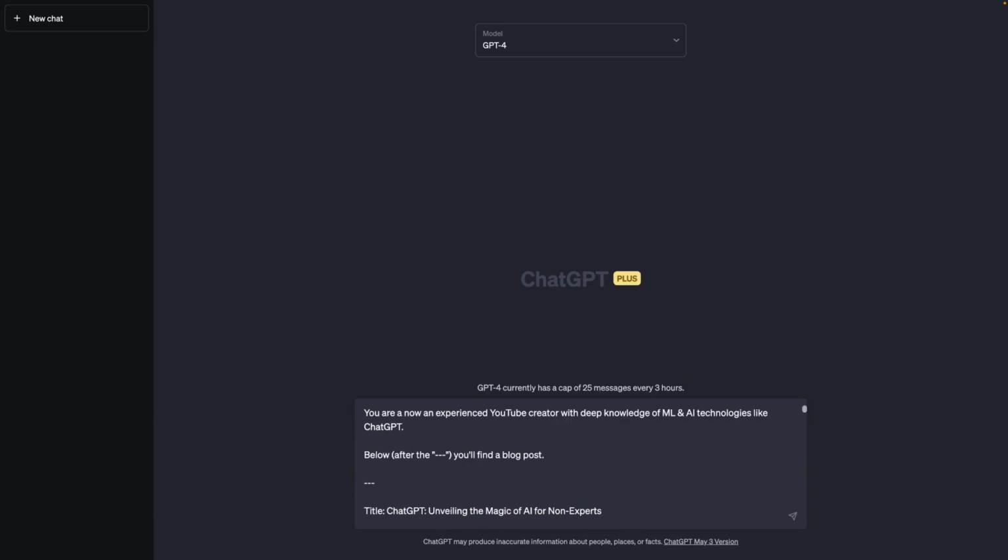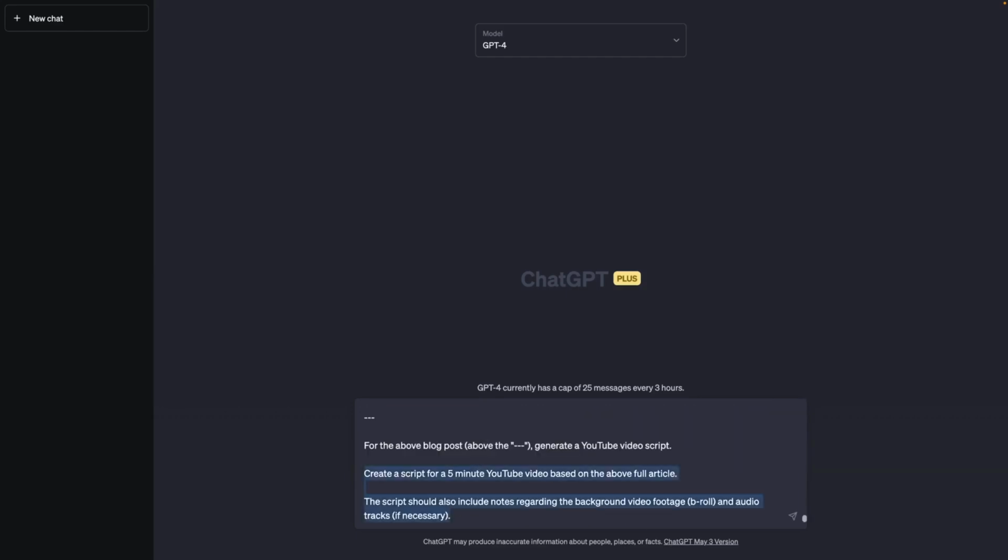Now to make sure that it does that effectively, I'll also add a role here. You are now an experienced YouTube creator with deep knowledge of ML and AI technologies. And at the bottom of the prompt, I'll add these 2 instructions here where I'll say, create a script for a 5-minute YouTube video based on the above full article. The script should also include notes regarding the background video footage, B-roll, and audio tracks if necessary.